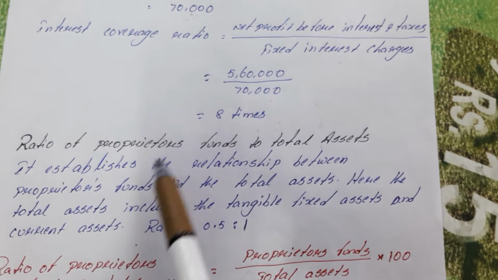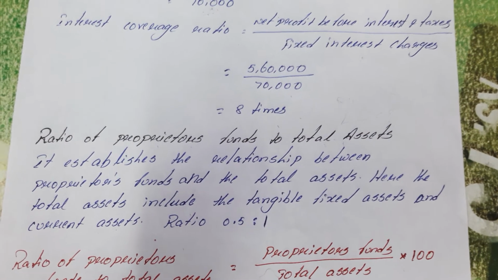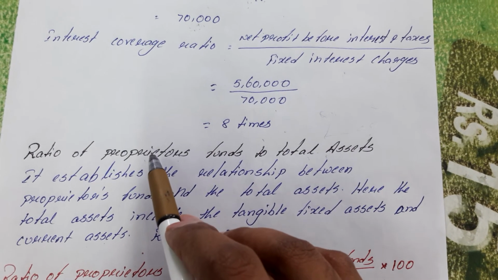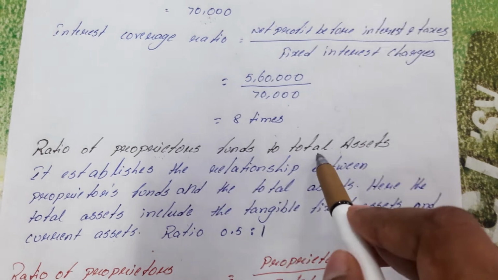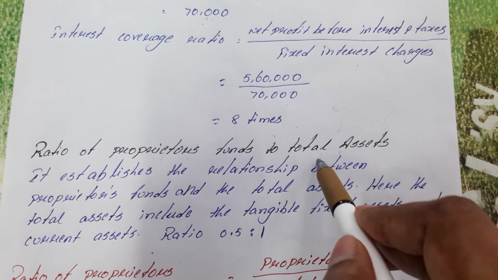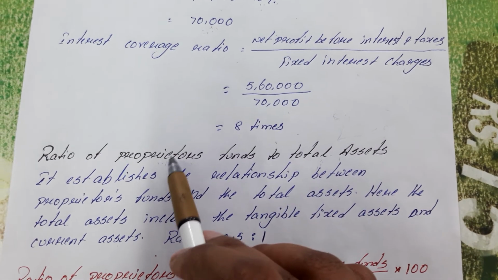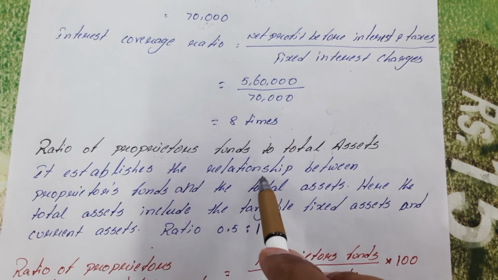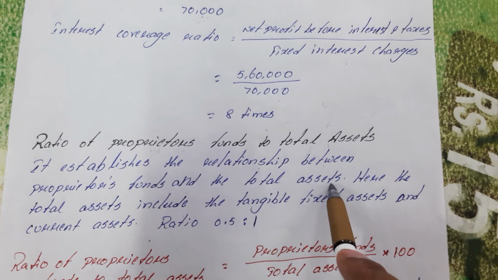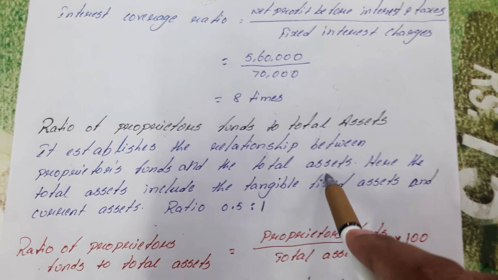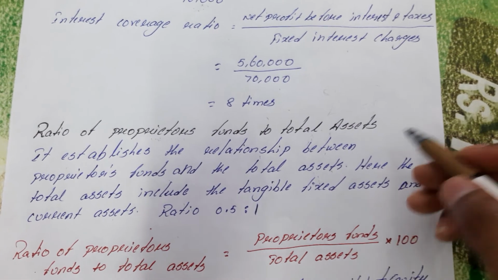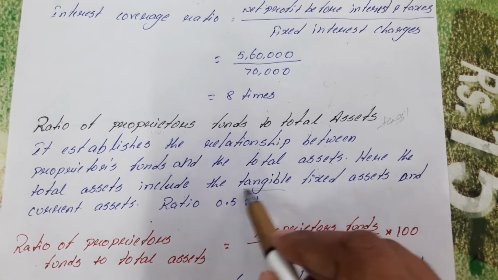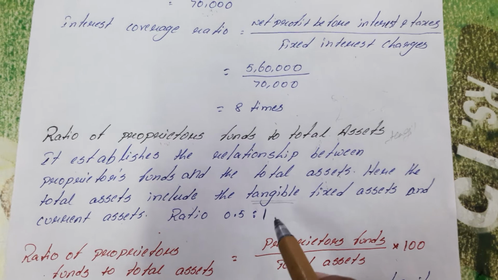Next we discuss the ratio of proprietor's funds to total assets. Here we are discussing how much the proprietors are holding in terms of total assets. Means, of the total assets in the company, how much the proprietors hold. That is, it establishes a relationship between proprietor's funds and total assets. Here total assets means tangible assets. Tangible means which we can see. Intangible means which we can't see.